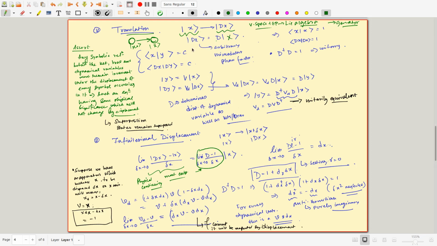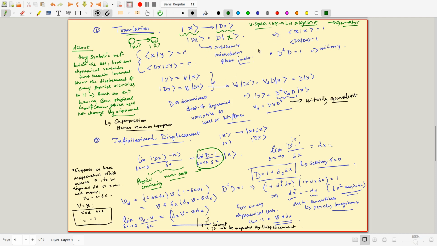This one is ambiguous up to an arbitrary unimodular phase factor, that is always there, which you can or cannot write. This is a choice, because at the end of the day for measurements you have to sandwich it with another state, and then that phase factor will go away. The phase factor will not go away if you just talk about the probability amplitude, but at the end you will talk about probabilities, where this will go away.